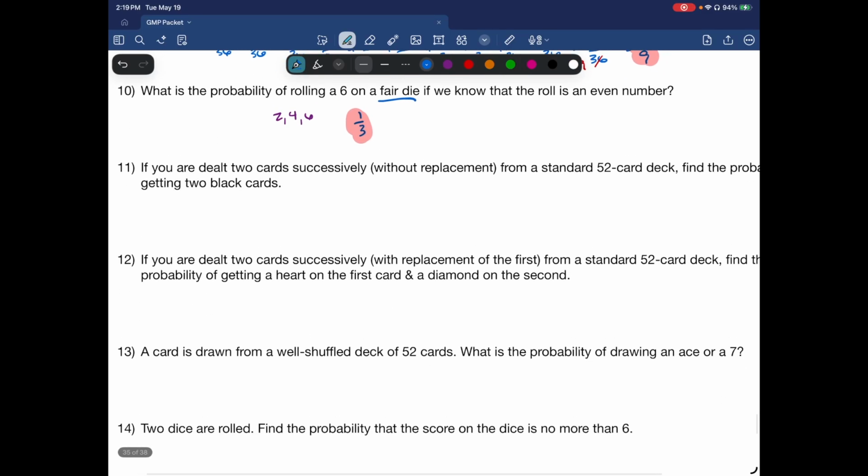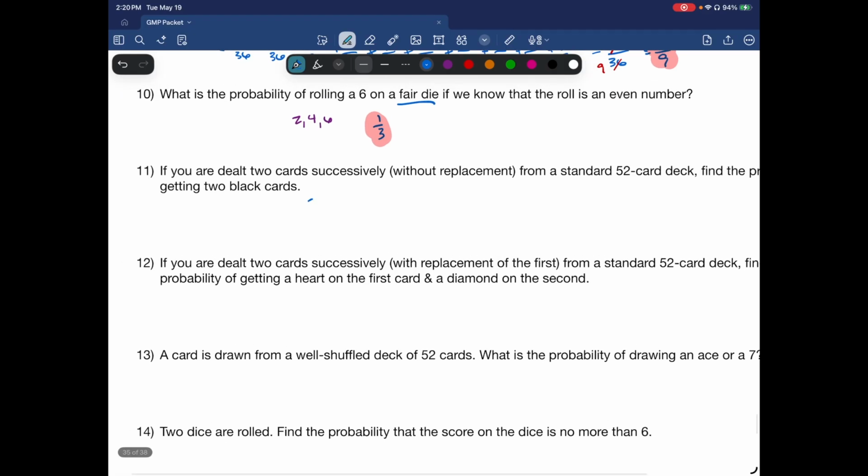Number 11, if you are dealt 2 cards successively without replacement from a standard 52 card deck, find the probability of getting 2 black cards. Okay, so this one's different because we pull 1 card. When we originally pull, we have 52 cards to choose from. So choosing a black card is half of them are black, so that would be 26 over 52. But I don't put it back. So the next time I have 51 cards to choose from, and the chances of picking another black card, I've already picked 1, so that's going to be 25 out of 51, and I don't add these, I multiply.